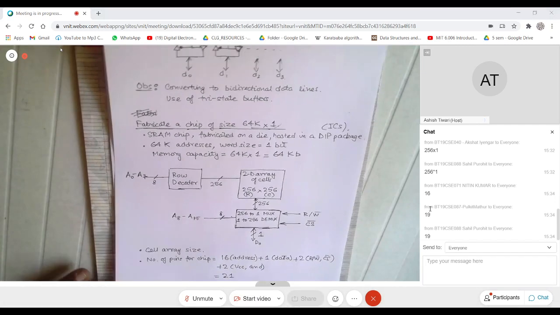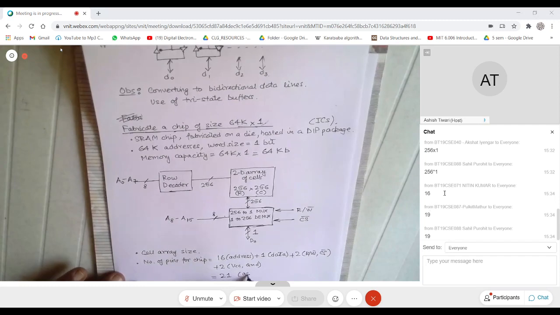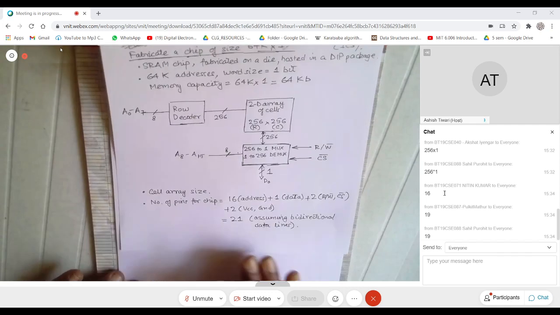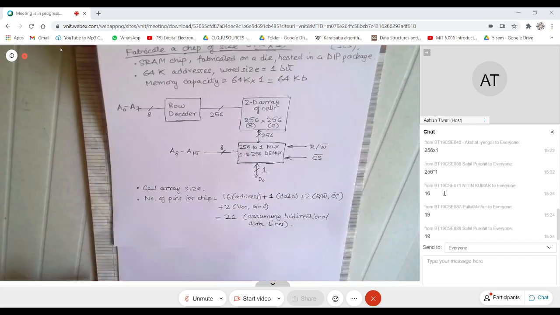This is assuming bidirectional data lines, right? So this is 21 assuming bidirectional data lines.